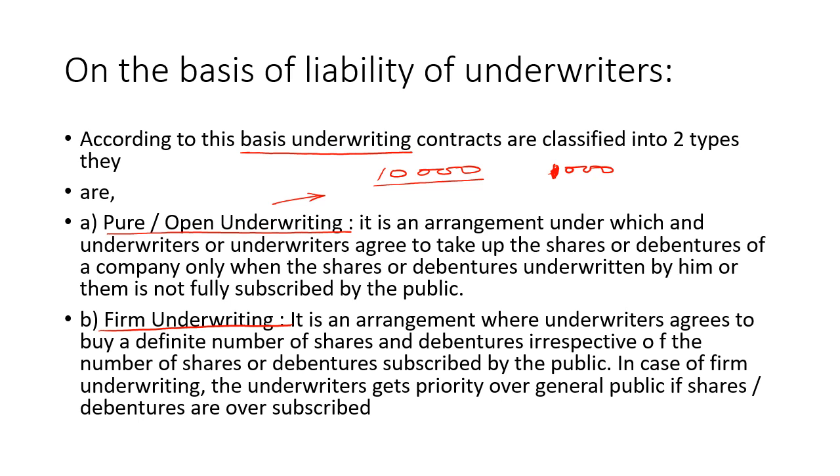Firm underwriters are those underwriters who have to buy a certain number of shares compulsorily as per the agreement. Here it may be that with 10,000 equity shares issued, the underwriter has to buy 2,000 shares. Sometimes underwriters are also interested in buying the shares because they think the value of the company's shares will increase in future, so they are in profit. If they have to buy a certain number of shares compulsorily as per the agreement, it is called firm underwriting.